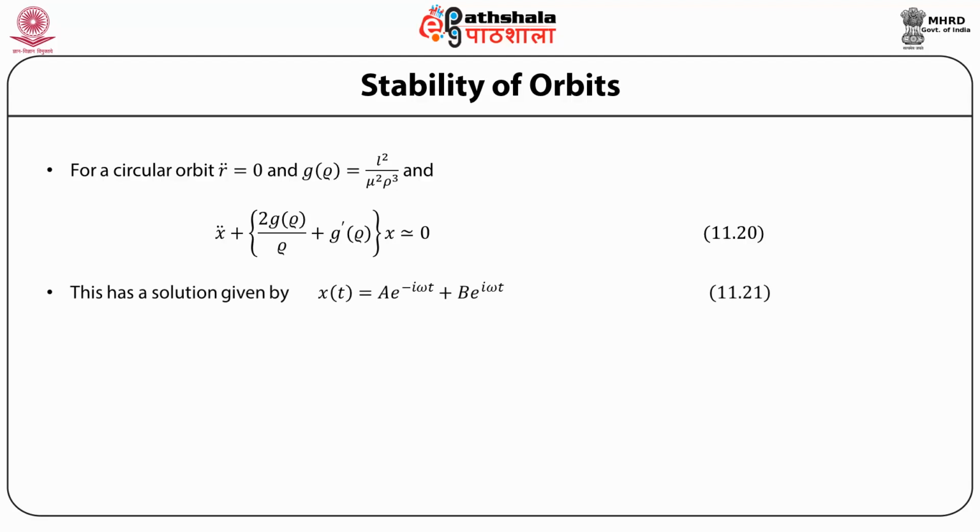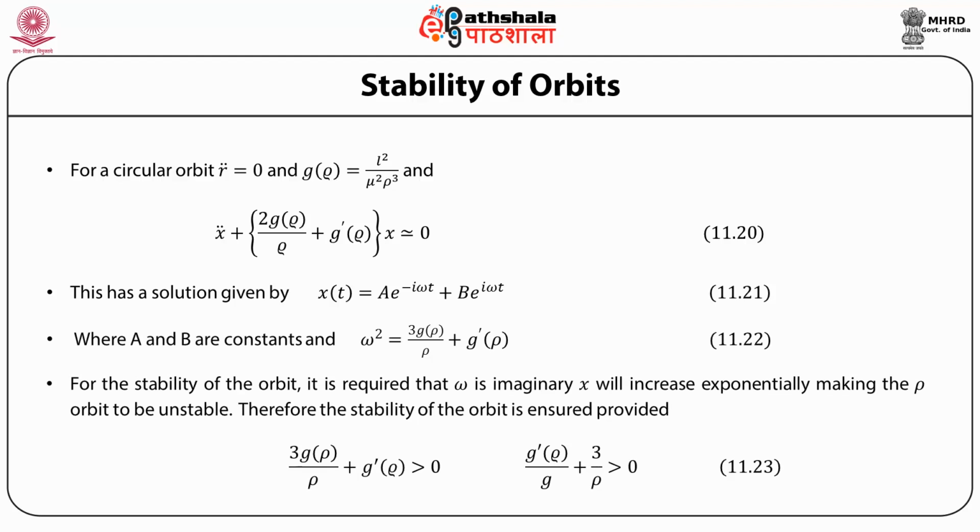So the solution of this is x of t is equal to some constant a times e to the power minus i omega t plus some other constant b times exponential i omega t. Now look at this solution. In this, a and b are constants. So the stability of the orbit is ensured if omega is real.